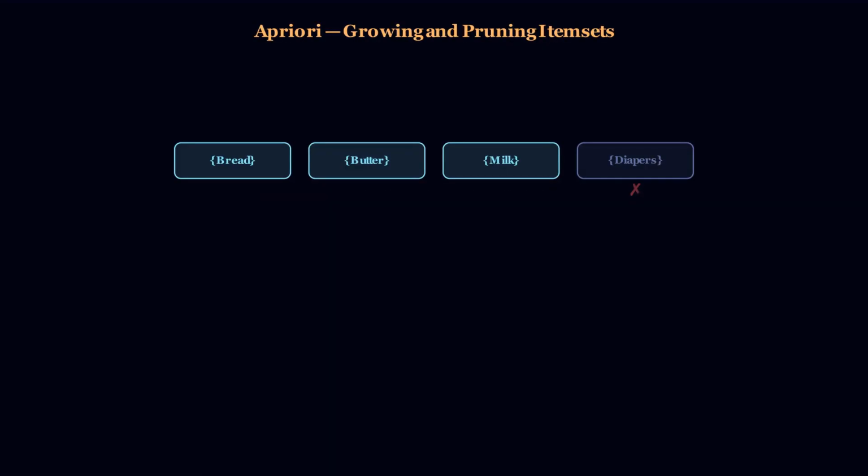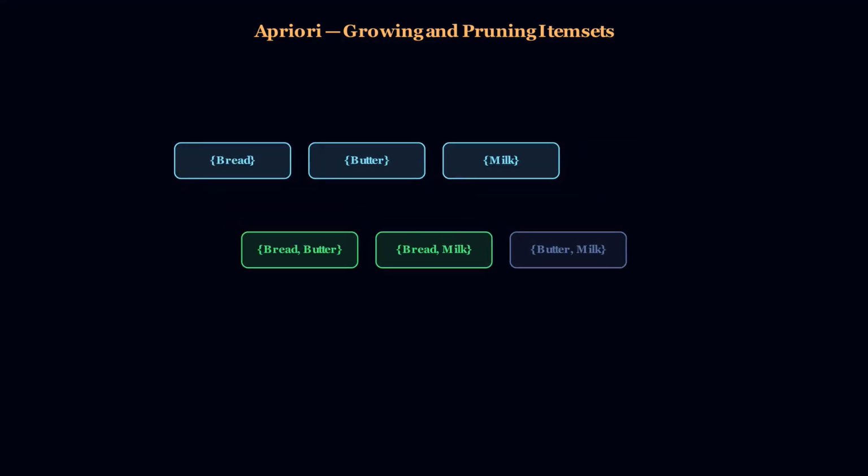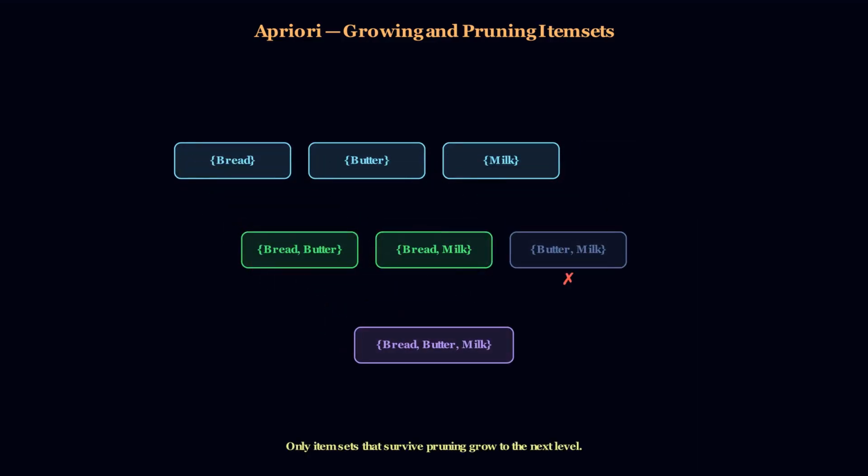Apriori builds these patterns level by level. Start with single items. Drop the ones that barely show up at all. Combine the survivors into pairs. Drop the weak pairs too. Only combine what's left into triples. It never wastes time testing combinations that were already too rare.